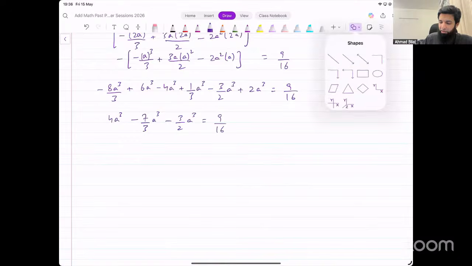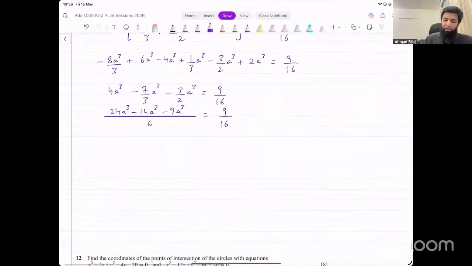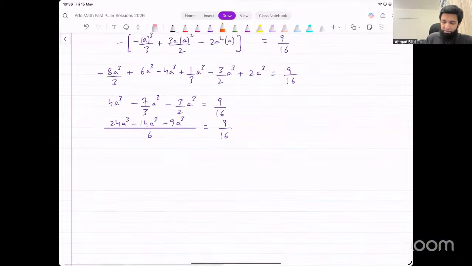And now it will be easier to take LCM. We have 6 in the denominator. 6 into 4, that's 24a cube, minus 7 times 2, that will be 14a cube. 3 times 3, that will be minus 9a cube. On the other side, you've got 9 over 16. Let's do some simplification here as well. We've got 3 left here, 8 on the other side.